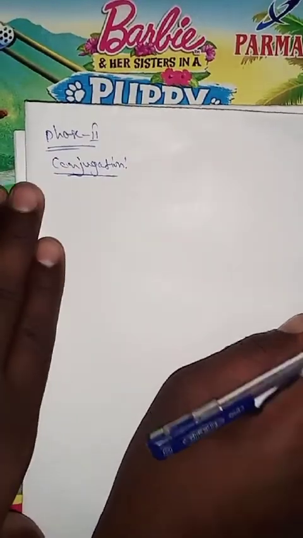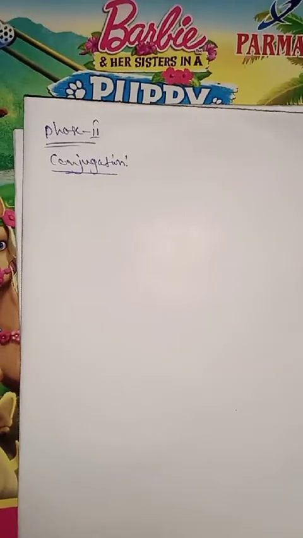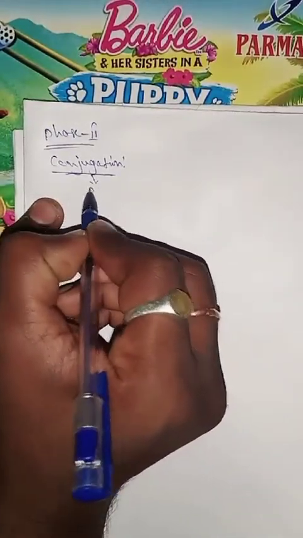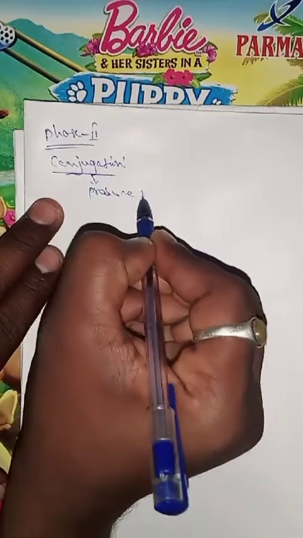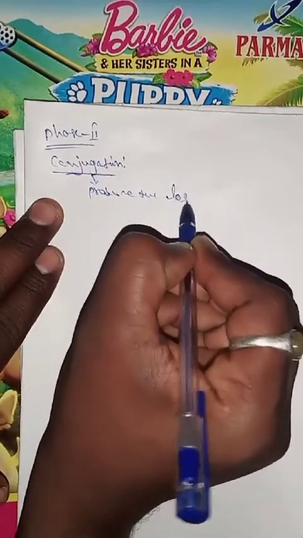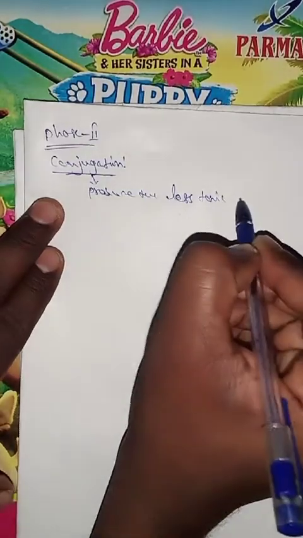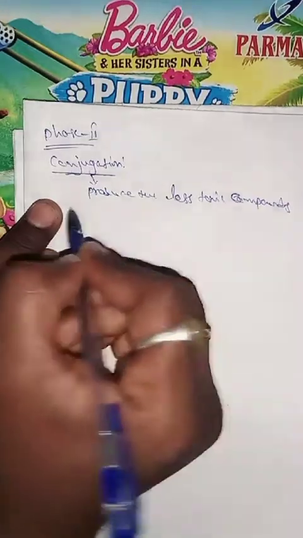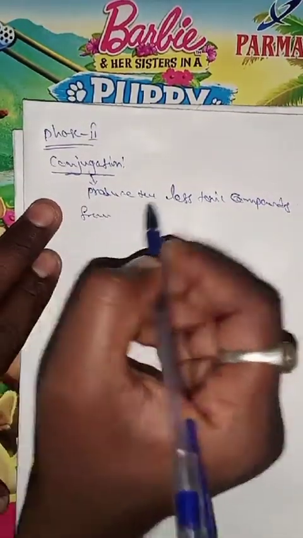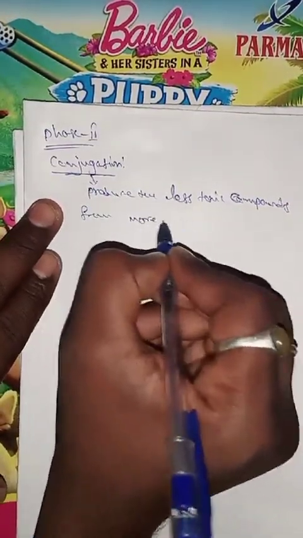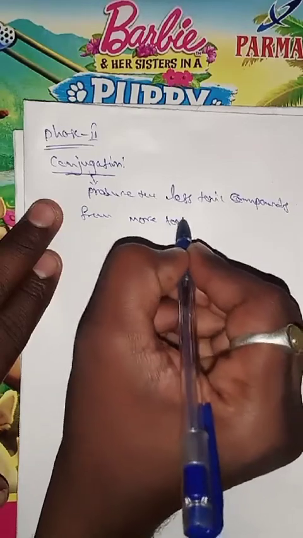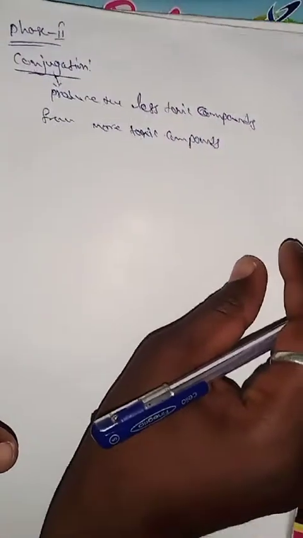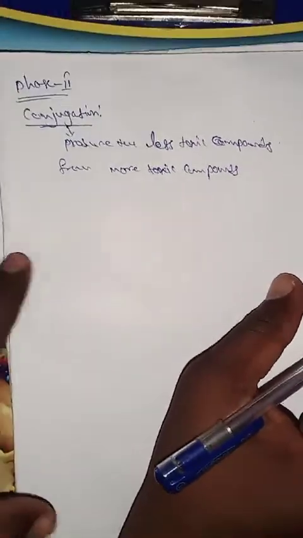Several xenobiotics undergo detoxification by conjugation to produce less toxic compounds from more toxic compounds.